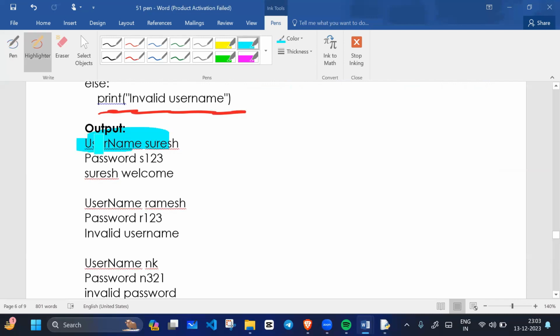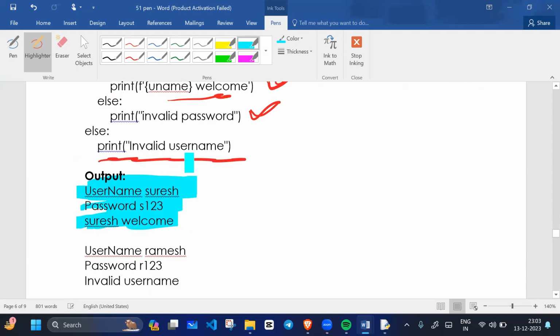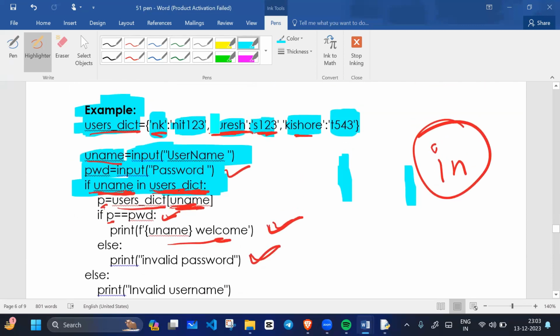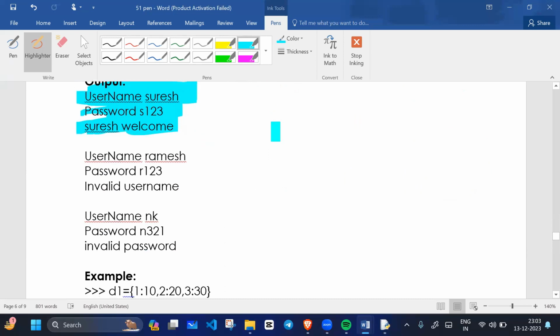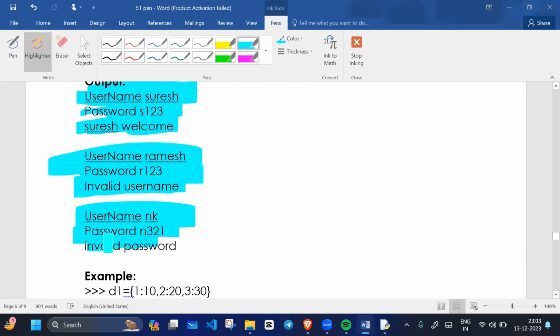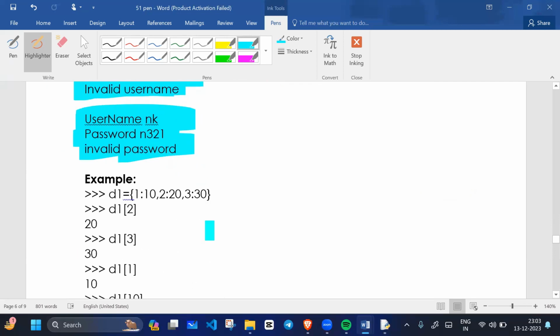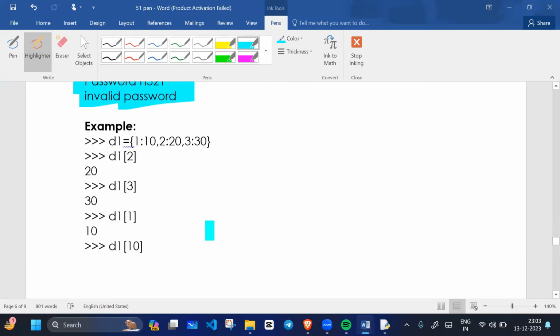Here is the output. For example, Suresh is a key, and then it's asking for the password. The password is S123, so Suresh, welcome. Suresh is a key, and Suresh's password is S123. So it is true, so welcome. And this is the invalid username. This is invalid password. Correct. Like this you can practice.